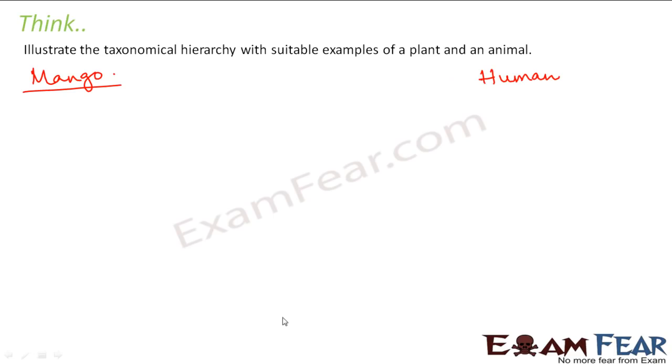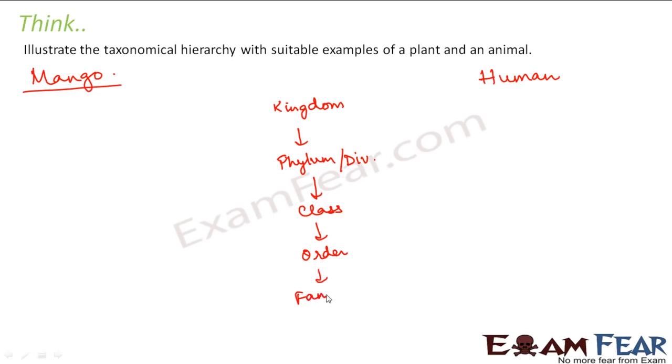So here we can illustrate the taxonomical hierarchy. From the top it will start with kingdom. After that will be phylum or division, division in case of mango and phylum in case of human beings. Then will come class, then order, then family, genus, and finally species.